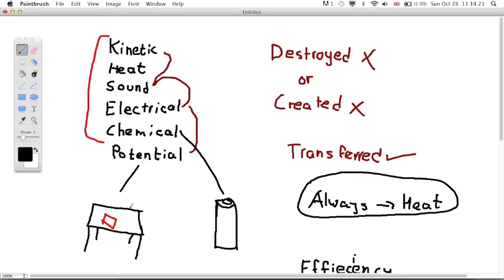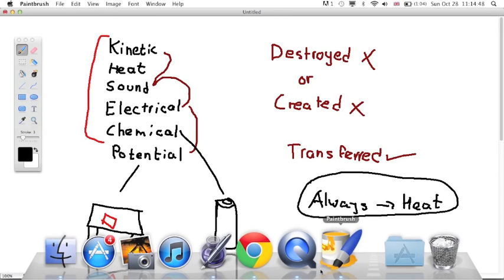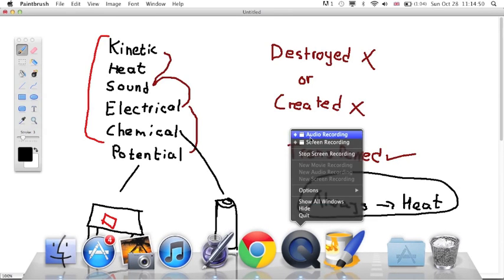If you have an iron, let's say, the iron runs on electricity. So first it's electrical energy, then it's heat energy, and obviously there's also a bit of chemical energy in there, because the electricity is transferred into heat. And there's also sound energy. So you need to know what kinds of energy are involved in different things. Yeah, and that's it.